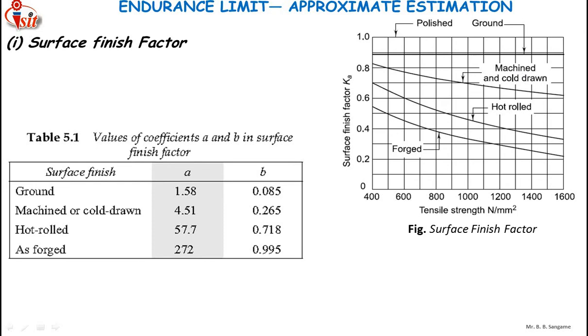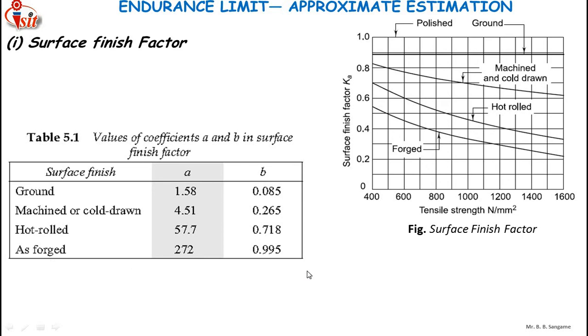Here you can note that ultimate tensile strength is also a parameter which affects the surface finish factor. High strength materials are more sensitive to stress concentration introduced by surface irregularities. Therefore, as ultimate tensile strength increases, the surface finish factor decreases, as you can see from the graph. In this table also you can observe the surface finish factors for the various materials, for the ground, for the machined or cold drawn, for the hot rolled, for the as forged components.